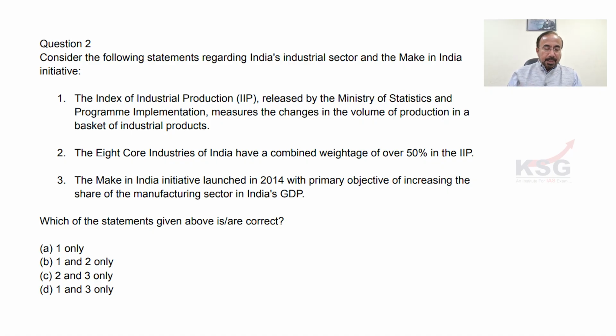All right. Then, the 8 core industries of India have a combined weightage of over 50% in IIP. Third, the Make in India initiative launched in 2014 had the primary objective of increasing the share of the manufacturing sector in India's GDP.